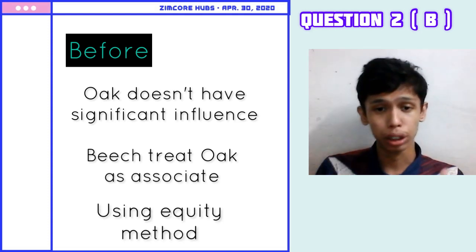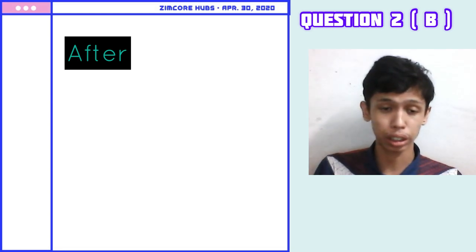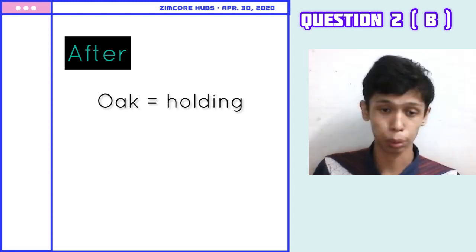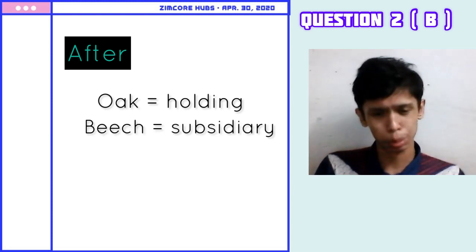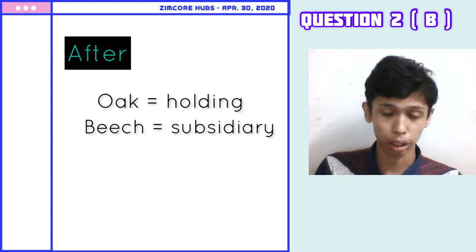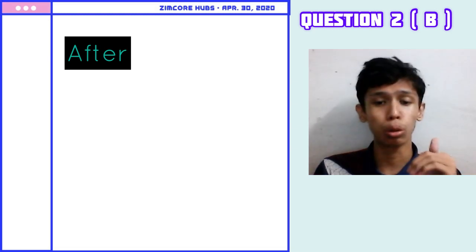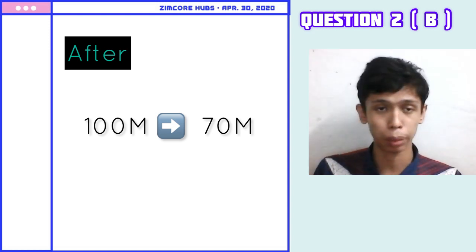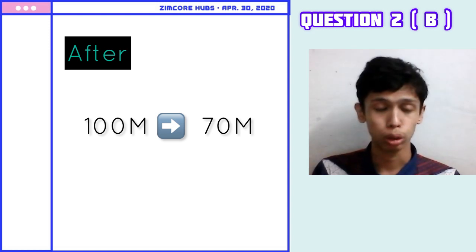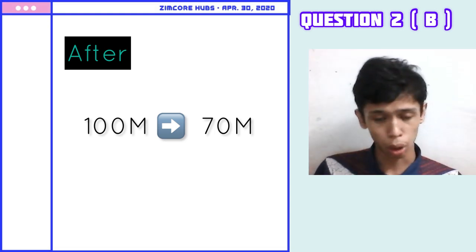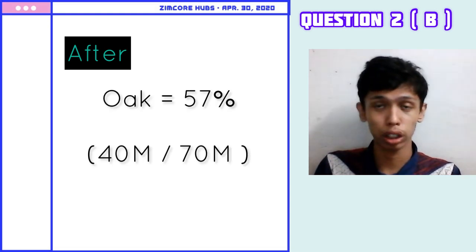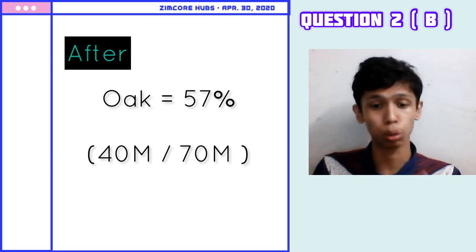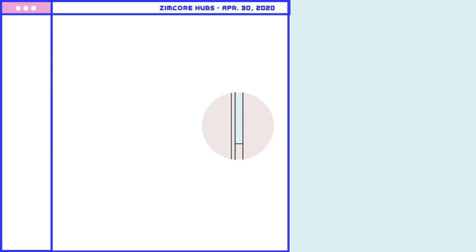After Beach Berhad redeems, or buys back, 30 million of shares, the relationship changes: Oak becomes a holding company and Beach becomes a subsidiary. It is because after Beach redeemed the shares, the issued share capital was reduced to 70 million, because 100 million minus 30 million leaves 70 million. So now Oak has control over 50%, because 40 million over 70 million is equal to 57.14%.